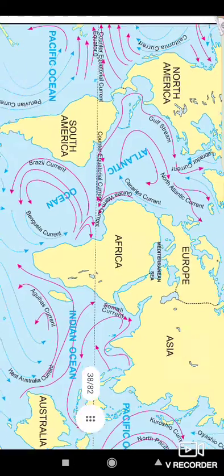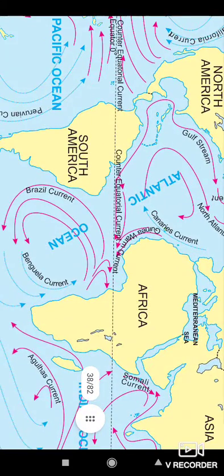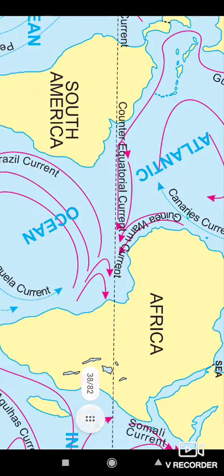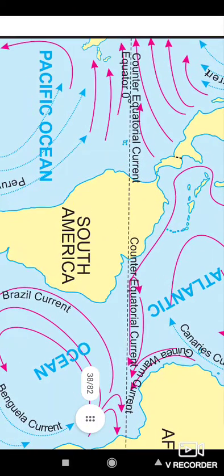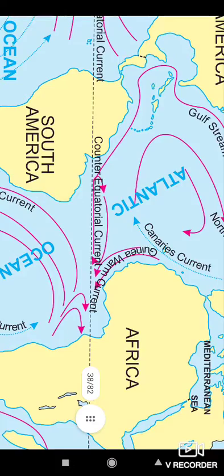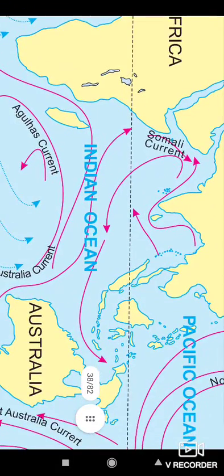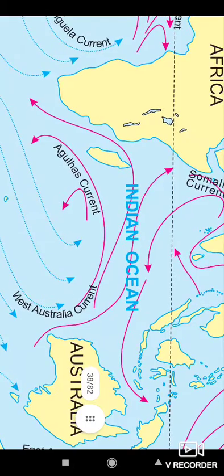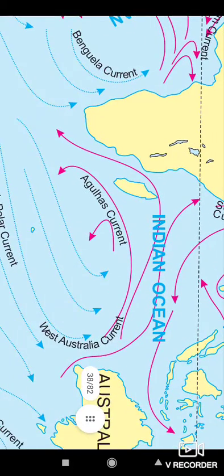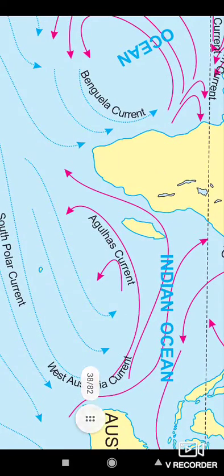Here is a famous current, the counter equatorial current. It flows only in the equatorial region, and many currents are born in this equatorial region.